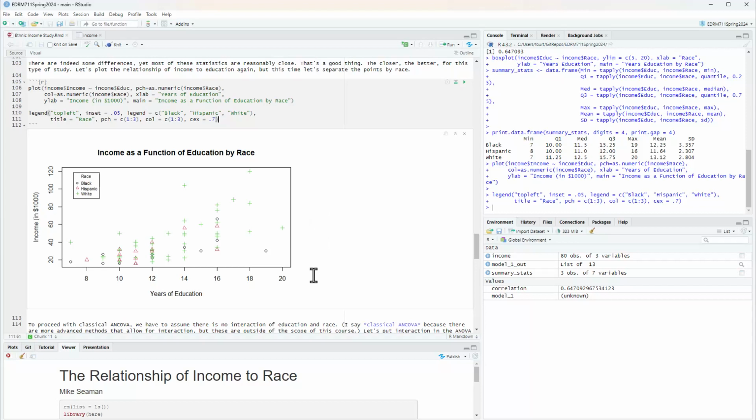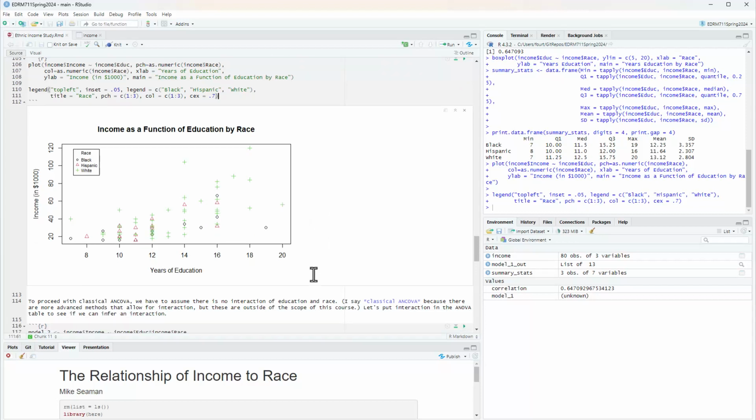So I'm going to stop right at this point because what we're getting ready to do is some ANCOVA in which we're going to make some assumptions. That is, we're going to have some conditions that are necessary not only for valid inference, but for valid statements. We're going to have to know that we have met conditions in order to use ANCOVA and make valid statements. And that's where I'll pick up in the next video.